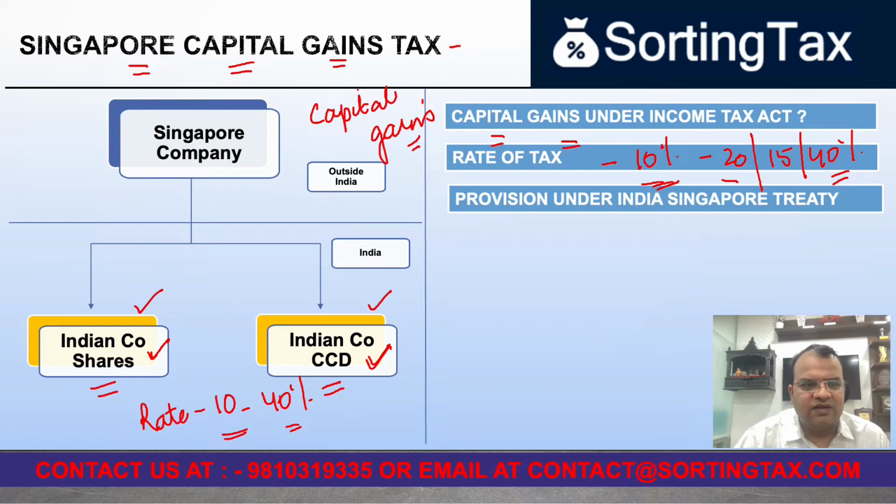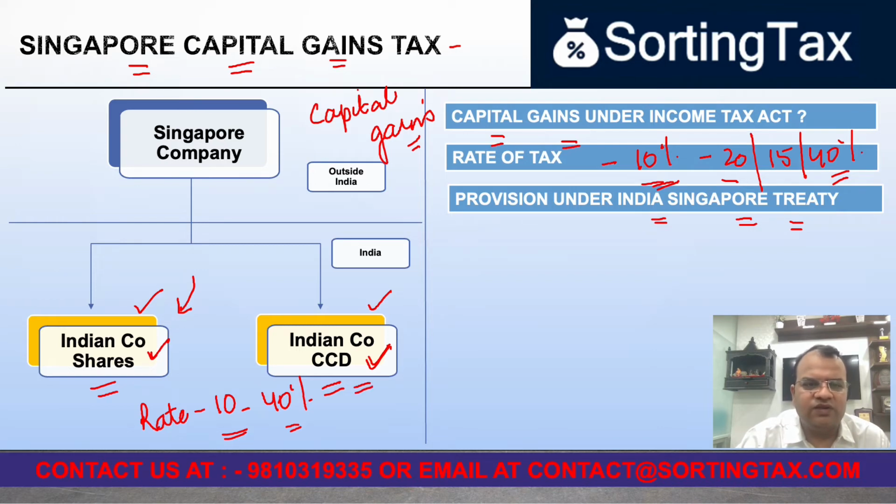Once you've analyzed that these capital gains are taxable under the Income Tax Act 1961, the second step is to see whether there is any additional benefit available under the India-Singapore Treaty. The provision of the Singapore Treaty generally gives India the right to tax capital gains arising from sale of shares, but there are certain cases where if the shares were acquired prior to April 1, 2017, the capital gains tax may not be leviable. But for shares acquired after that date, capital gains tax is leviable. Now, the rate at which it will be applied is something which is debatable, which can be seen depending on the particular facts of the case.